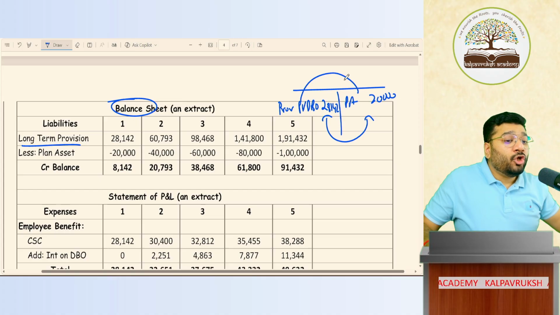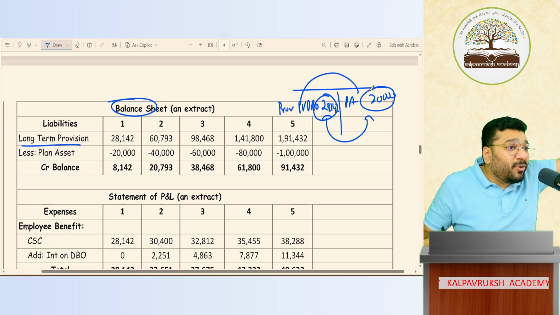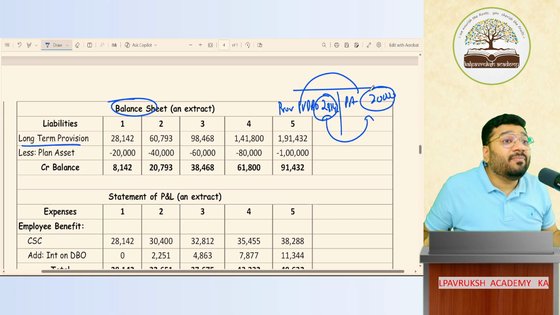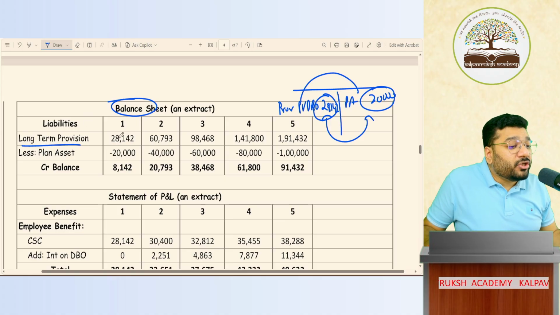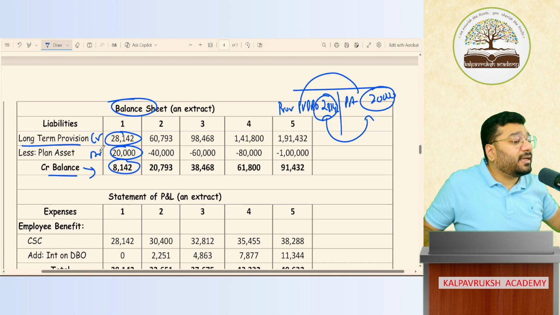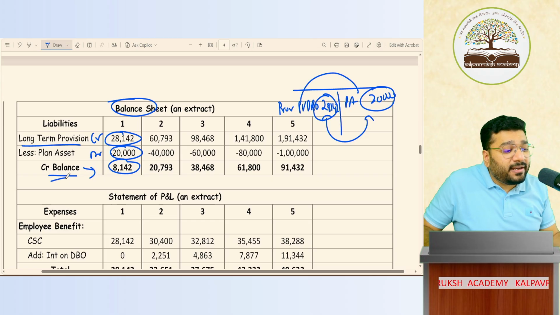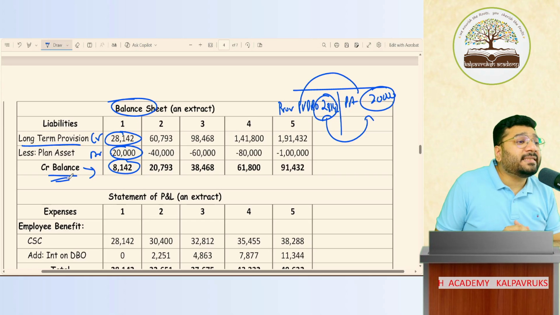Provision is the higher value. So from the provision, if I subtract the asset, I'll get net provision. Since net provision is coming, it goes on the liability side. Provision minus asset, 8,142, is a credit balance, because one is a credit balance and the other is a debit balance. So the net is a credit balance of 8,142. Since it is a net credit balance, it will go to the liability side of the balance sheet.